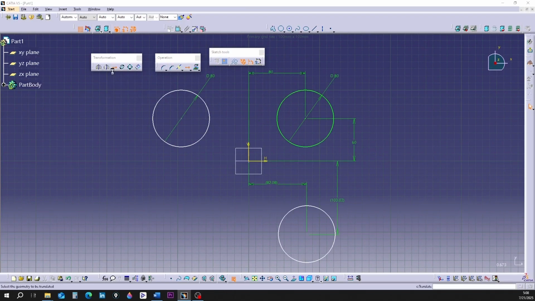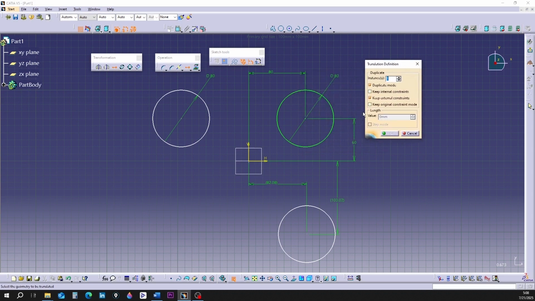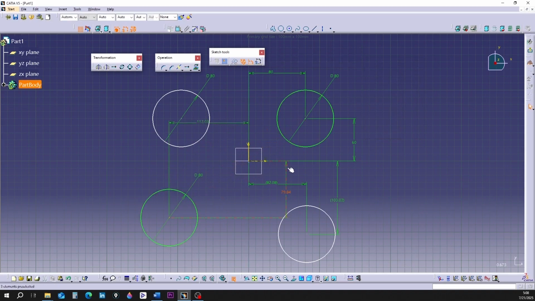Activate the command again. In the settings window, activate all 3 options. Click on the circle and create its copy. You can see that both internal and external dimensioning exists on the copied geometry.